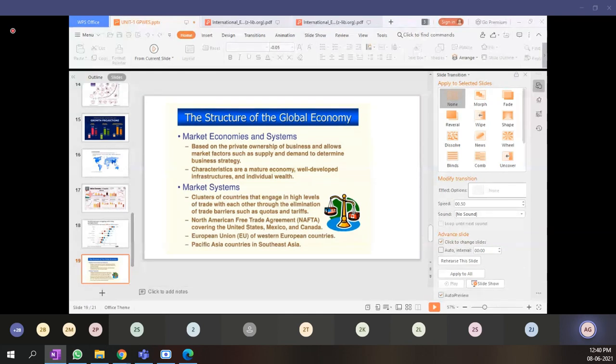Now, all these kinds of agreements are done so that from time to time the countries can benefit from them and have free trade agreements and support their imports and exports. Now, the European Union of Western European countries is again an example of a market system which is being enacted, so that all the countries which belong to the European Union can do free trade without any excess tariff or quota. Then Pacific Asia countries in South Asia are again examples of market systems.